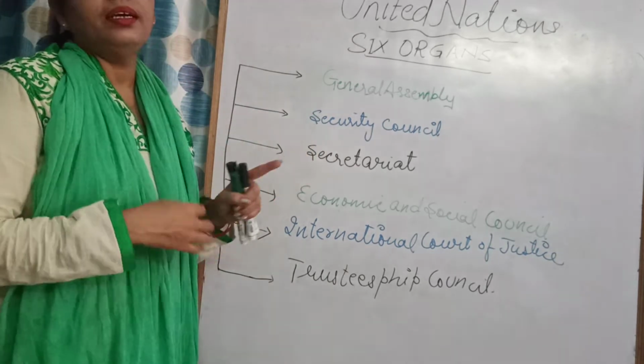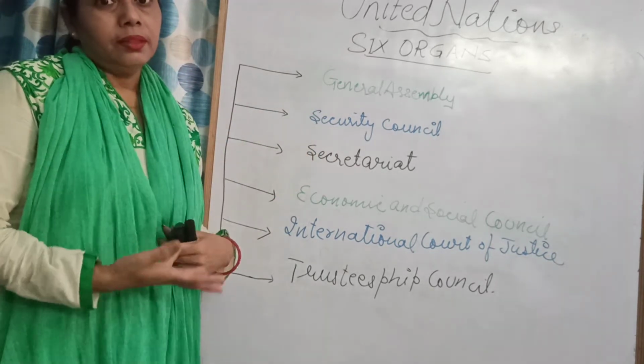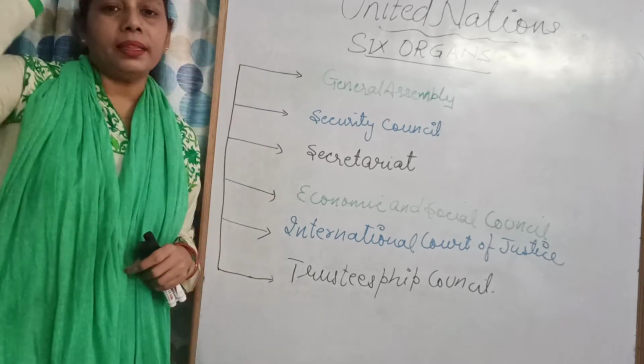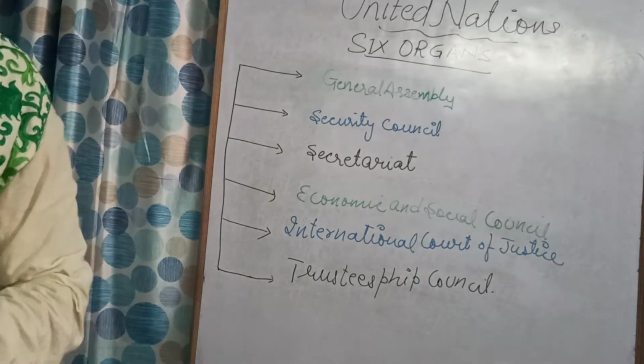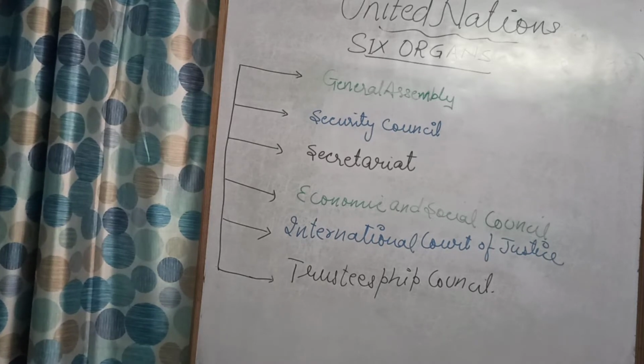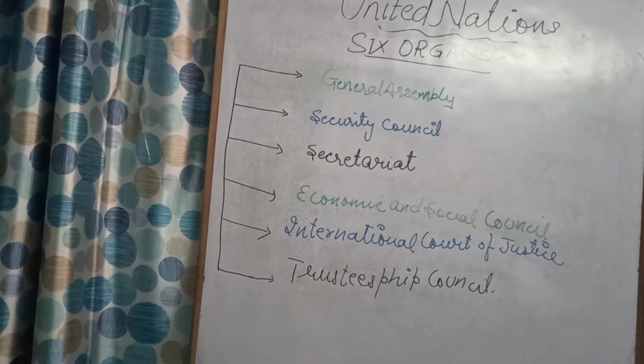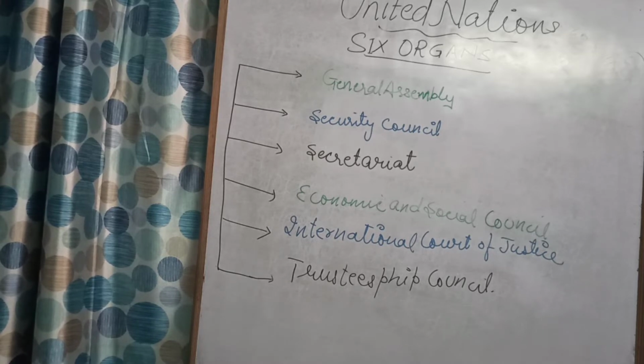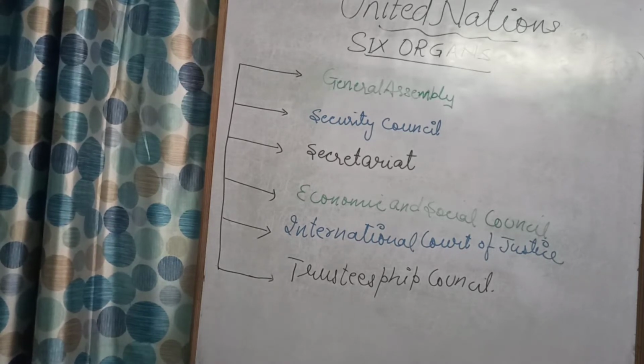Security Council is the execution part. That the work has to be done by everyone. Every country will follow that rule which is made for the betterment or for the peace of the world. And they take care of the different programs which are launched by the General Assembly, and the policies.